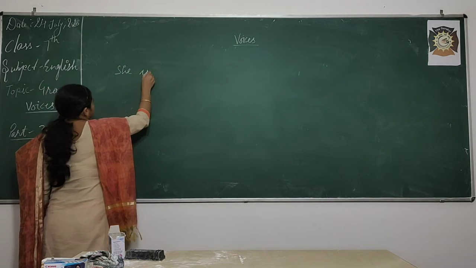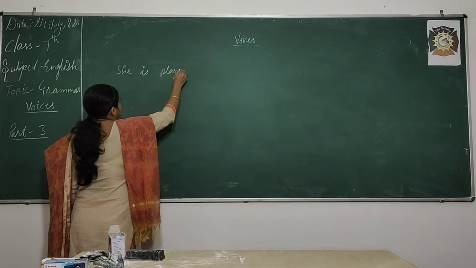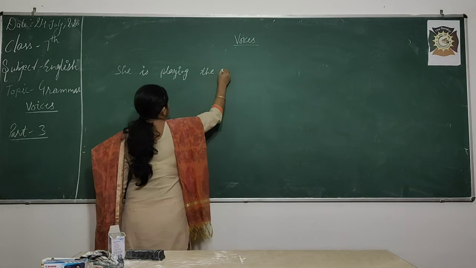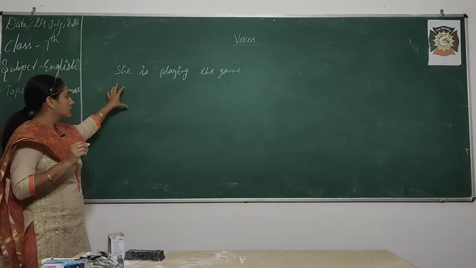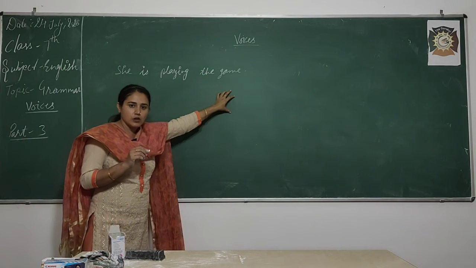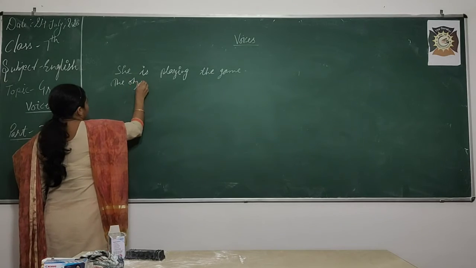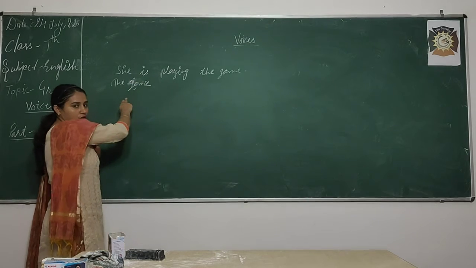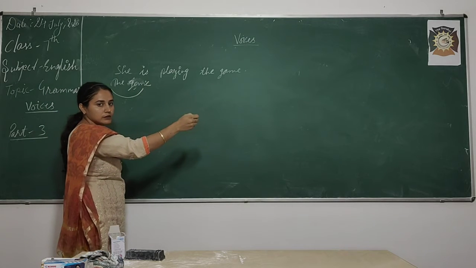She is playing the game. Okay. So, till now you have got into the habit of finding out the object. The game is your object, and then the object changes into your subject, the game. Is the game singular or plural? That is singular.